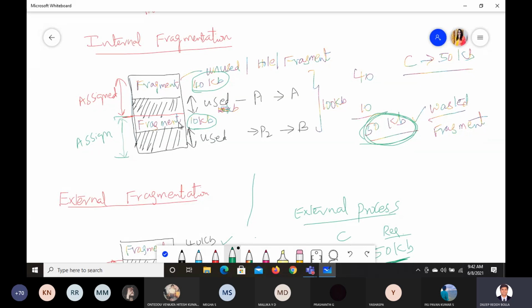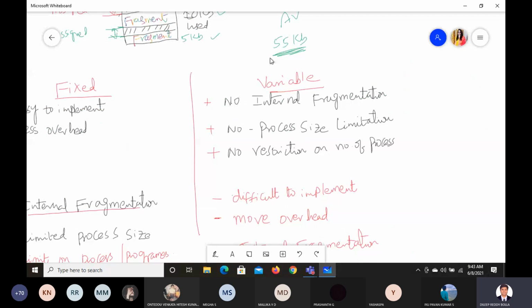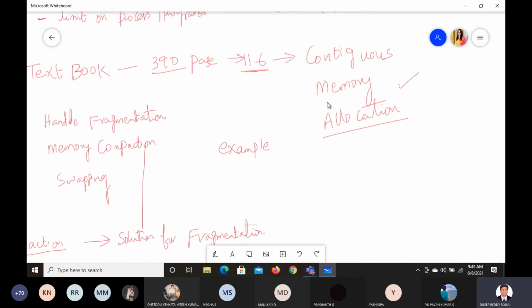Now we do something to overcome this fragmentation. We can give this 50 kb of memory to the process C. So this process is called compaction. This is called memory compaction. So what is that? Let us see an example. What is this memory compaction?